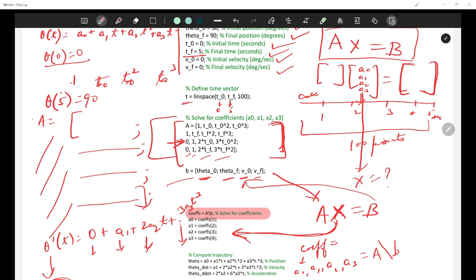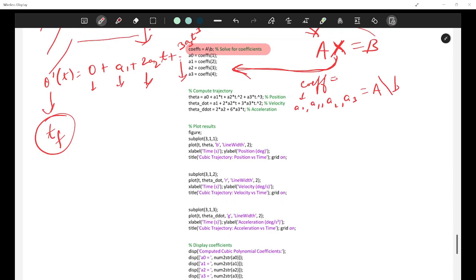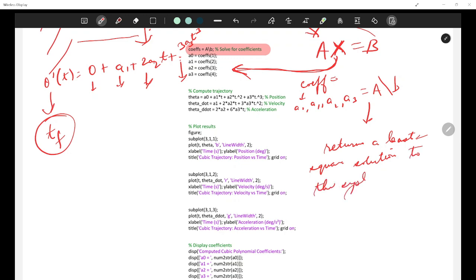This A slash B returns a least square solution, or you can also say it has found the inverse solution to the system of equations Ax is equal to B. So what it has done, I'll tell you. It has taken this equation, it has found x to be A inverse of B. That's all it has done.